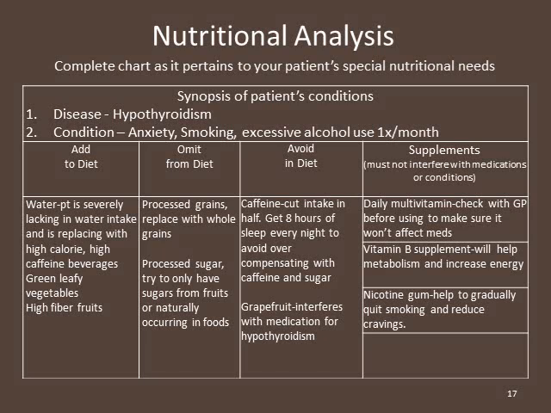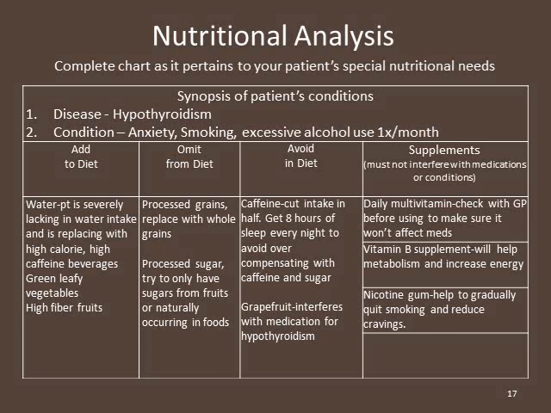And then lastly, a little bit more in-depth look at her nutritional analysis. I want her to add water to her diet since she is severely lacking in that. And then not only is she lacking in water, but she's replacing her liquids with high-calorie, high-caffeine beverages that are also very acidic in nature. I want her to add more green leafy vegetables and then also more high-fiber fruits. I would like her to omit processed grains and processed sugar from her diet. There's a lot of empty calories that she's eating, and it's actually contributing to the sluggish and tired feeling that she's having.